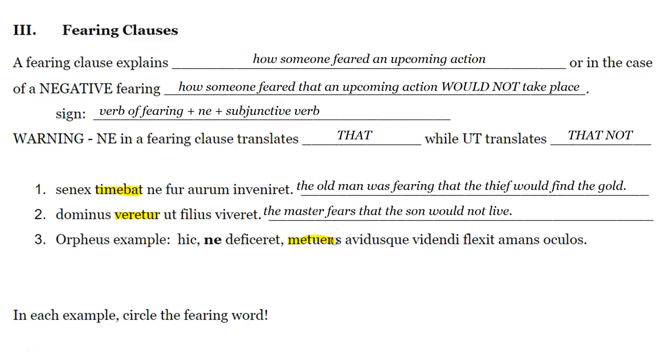Orpheus was fearing that she was not there, and eager for seeing, turned his loving eyes. Okay, you have to have a fear verb, ne, and the subjunctive.